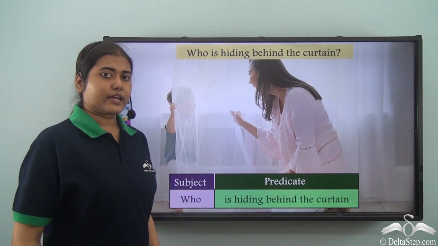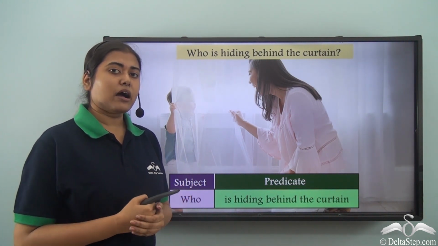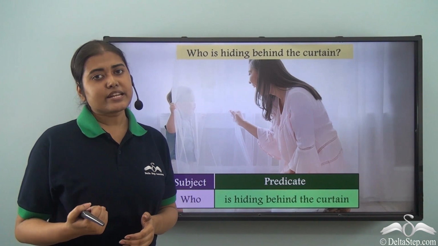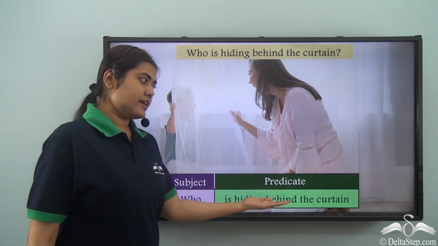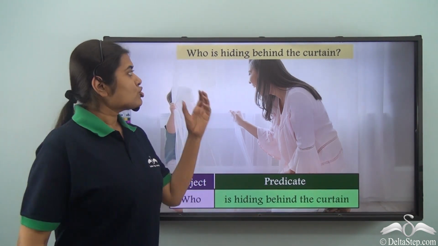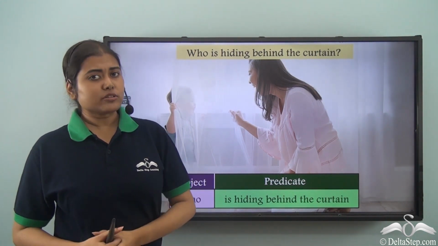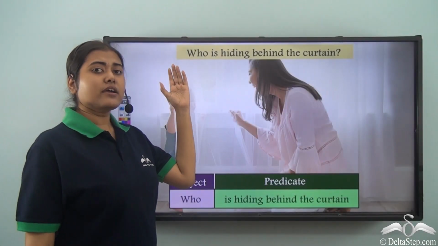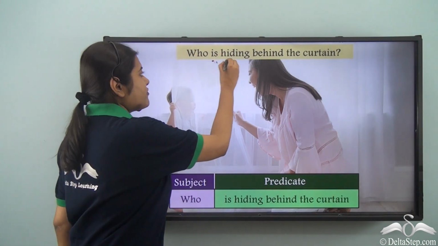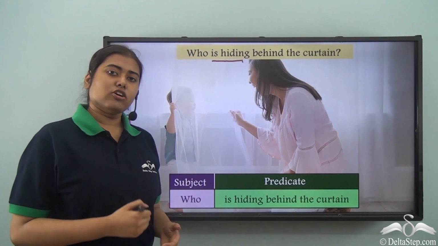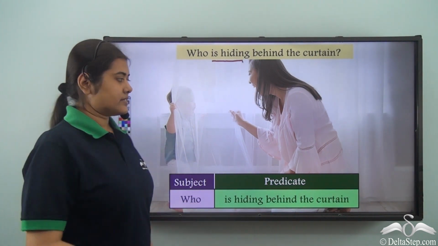becomes the predicate. So in the previous example we saw that who is not a part of the subject, it is forming the predicate, whereas in this case we have who as the subject, whereas the rest of the sentence becomes the predicate. So in a question, the word who may or may not be the subject. So we have to be very careful and see if who is performing the verb or not in order to understand whether who will be in the subject or in the predicate.